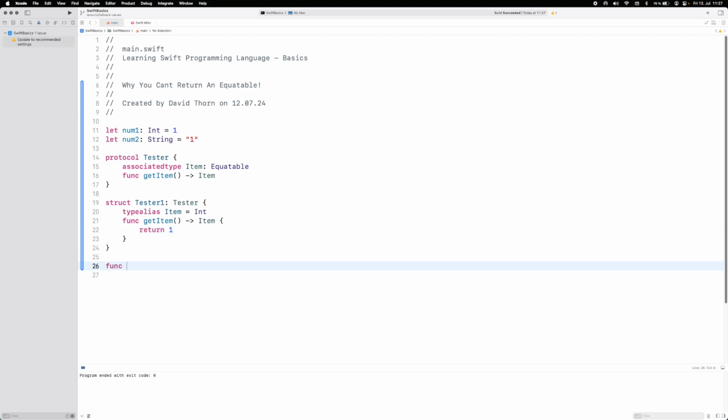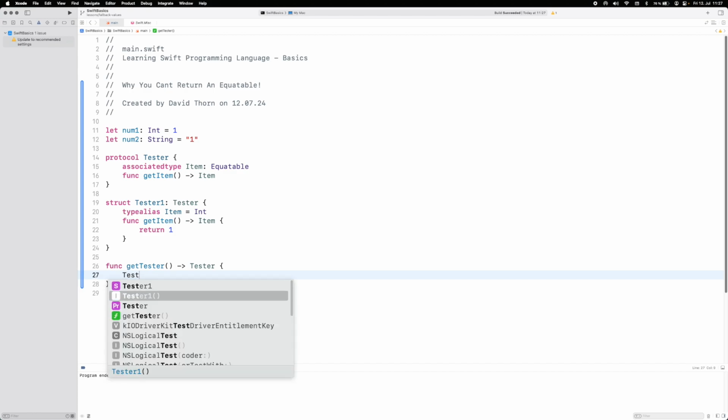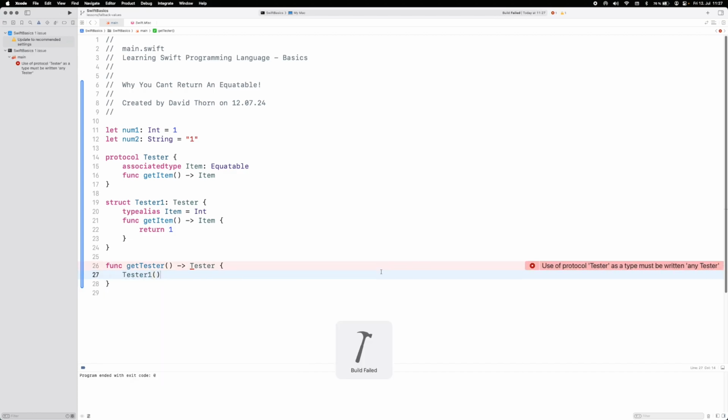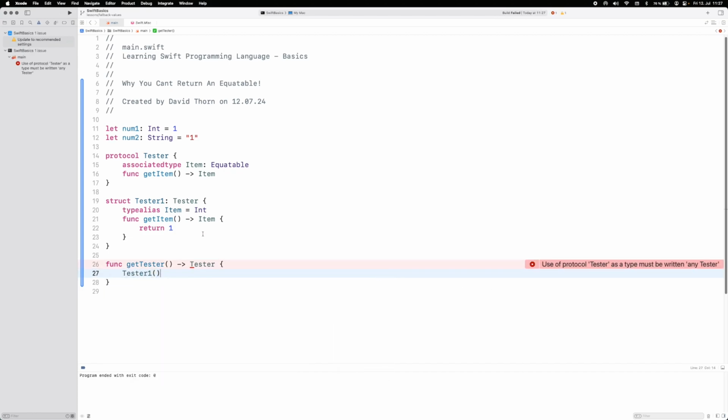However, when we start saying getTester once again, that returns a Tester, and we create a Tester1, you can see that we can't do this, because it has associated types inside of it. In the function declaration, we haven't filled in that information. We haven't filled in what this Item is going to be. Now, we could put this Item inside of the parameters here.